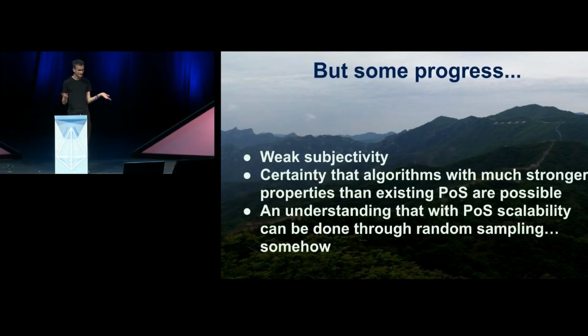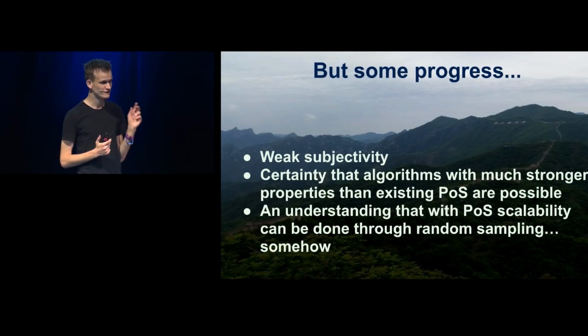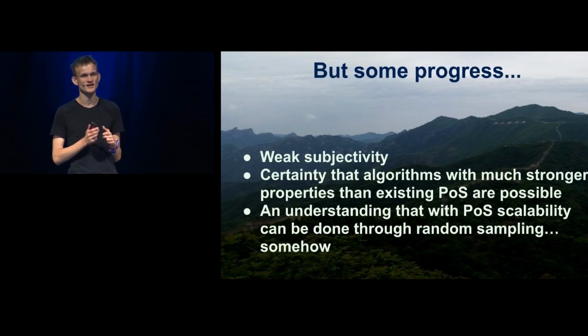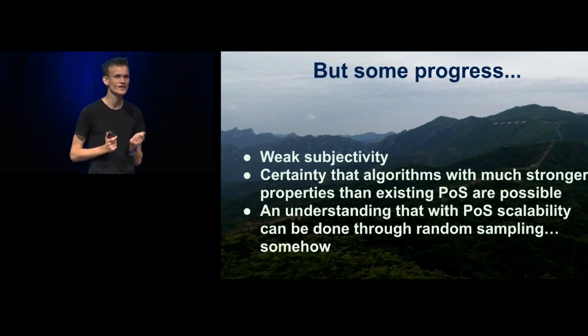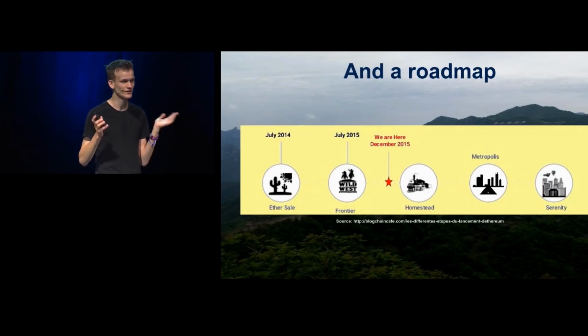In 2014, there was still some progress. There was the concept of weak subjectivity that we came up with, a semi-formal security model that tries to capture under what conditions proof of stake deposits and slashing and all of these concepts actually secure. We also became more and more certain that algorithms with much stronger properties than the proof of stake algorithms that existed at the time, such as Peercoin and all of its derivatives, were actually possible. And there was a growing understanding that there was some proof of stake scalability strategy through random sampling, but we had no idea how.